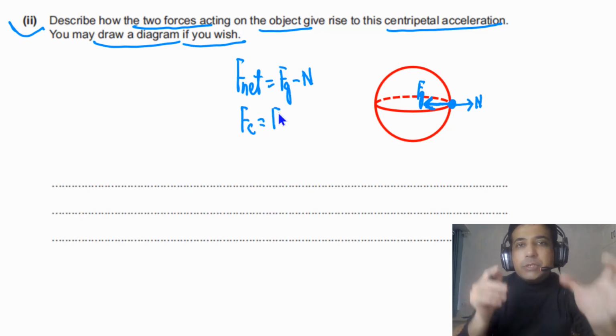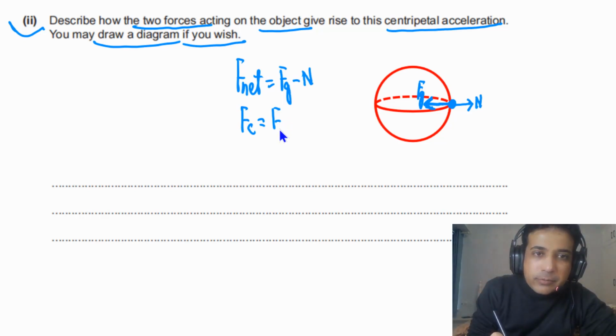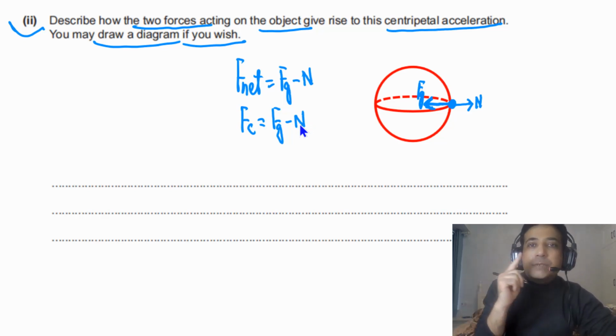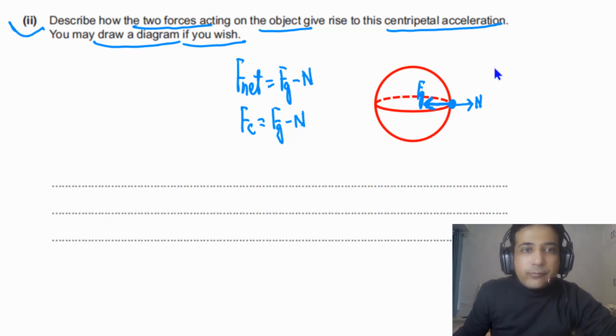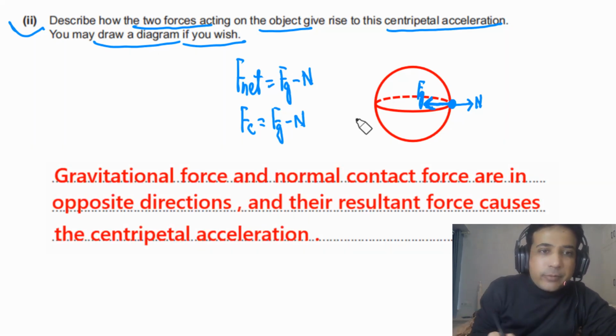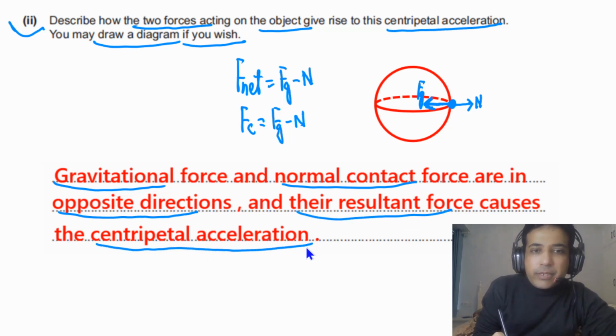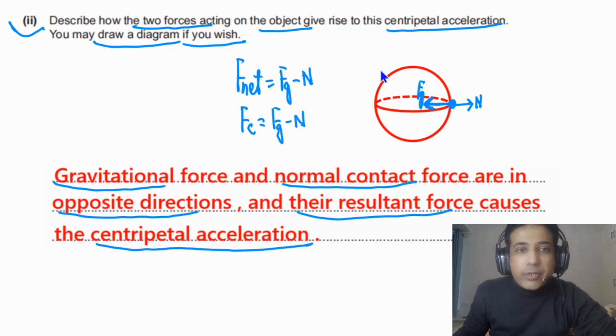Centripetal force is just a fancy name for resultant force, and that centripetal force is equal to Fg minus N, and that will cause centripetal acceleration. So if these points are clear to you, let me show you the answer. This is how you can write down the answer. In your answer, you have to mention these 2 points. Gravitational force and normal contact force are in opposite directions, and their resultant force causes the centripetal acceleration. If you write down these 2 points, you will get 2 marks.